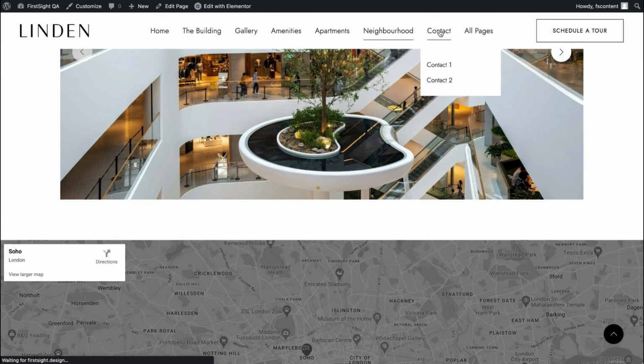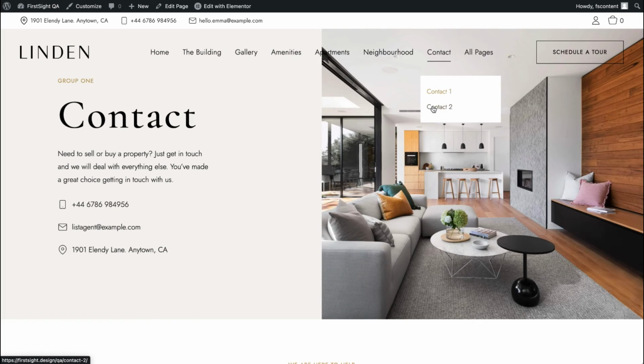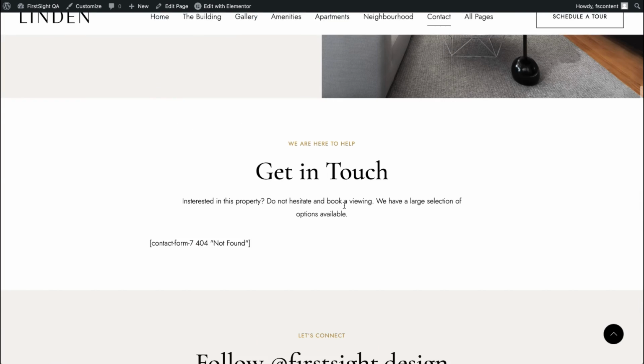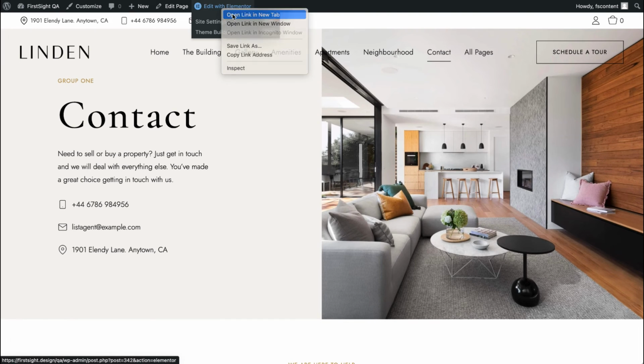And then we have two options for the contact page. You can simply select the one you like more and leave that page. So the first one, let's open it in Elementor Page Builder.